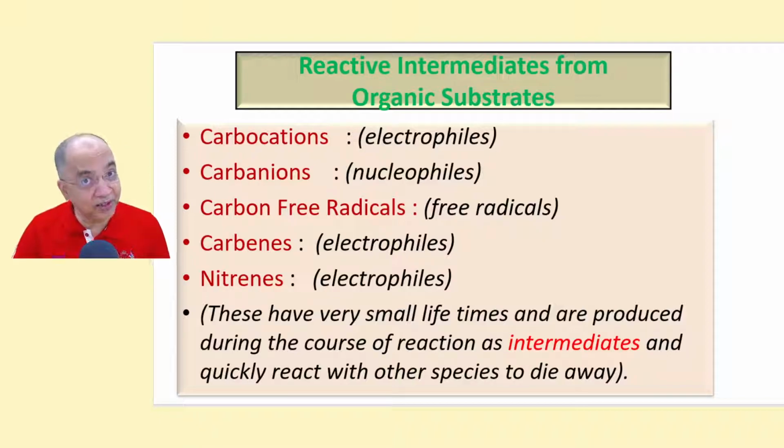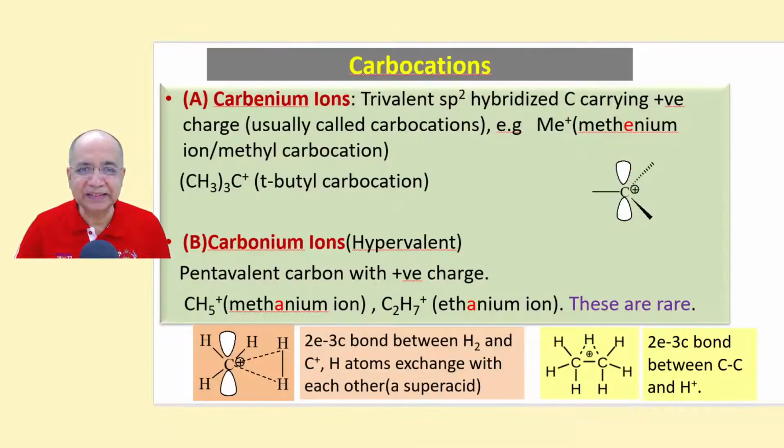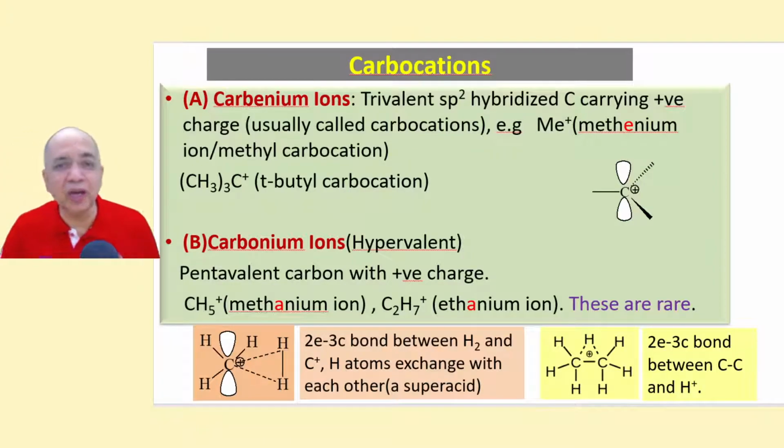Carbocations are electrophiles, carbanions are nucleophiles, and free radicals are free radicals. They are not branded as nucleophile or electrophile. Of course, it is electron deficient, having 7 electrons, if it is a simple radical, not a radical ion. Carbenes are electrophiles, we shall see. Nitrenes are also electrophiles. Now let us start one by one. Carbocations.